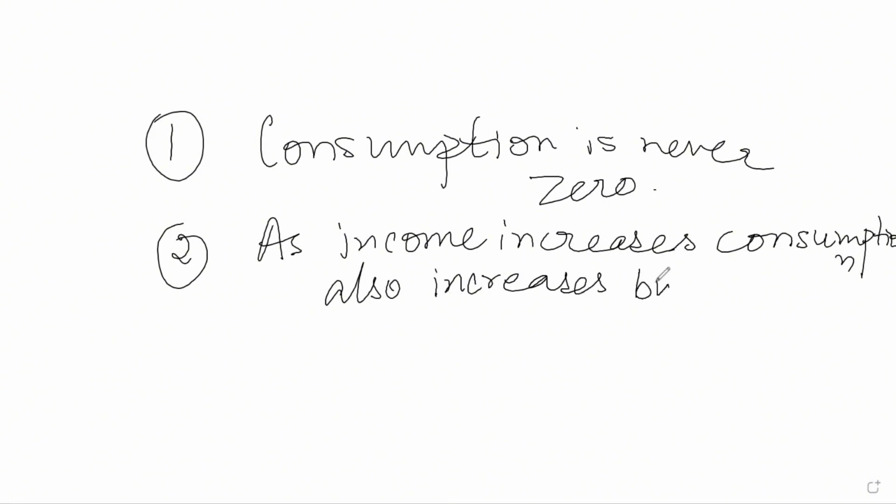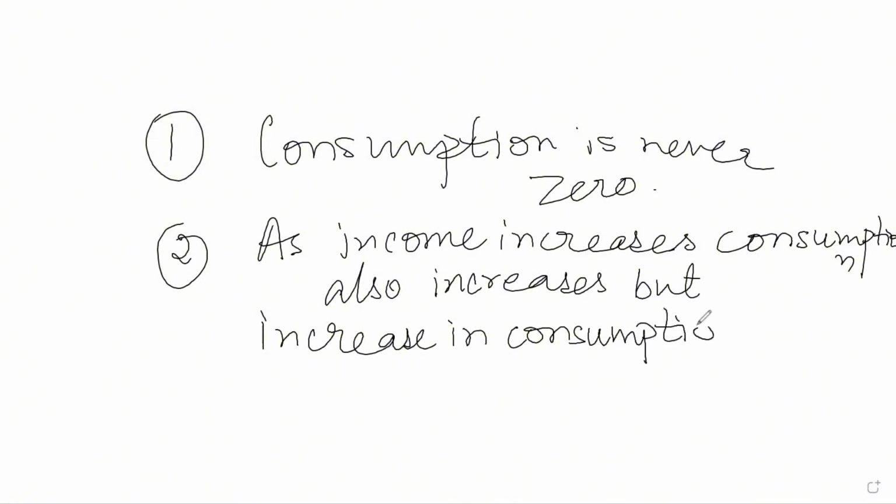Increases, but increase in consumption is less than increase in income.